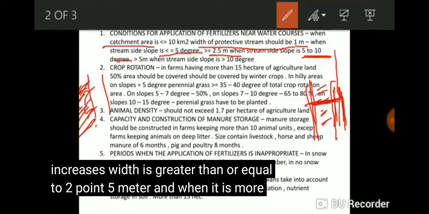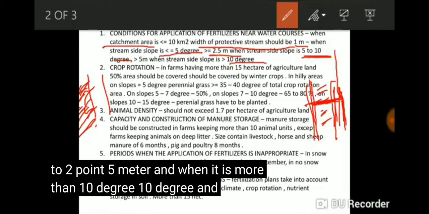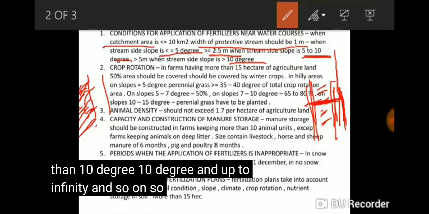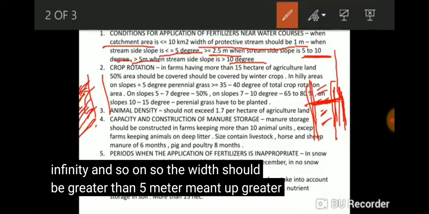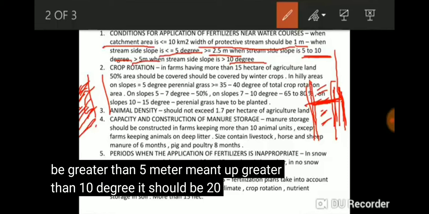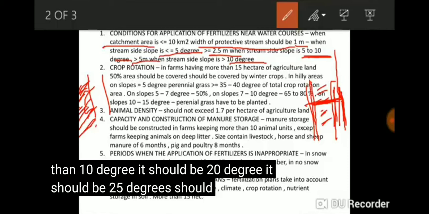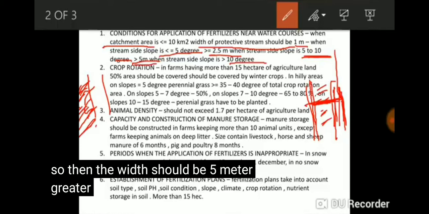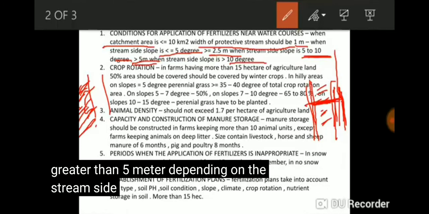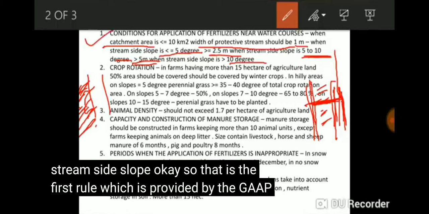And when it is more than 10 degree and up to infinity and so on, the width should be greater than 5 meter. Meaning greater than 10 degree, it could be 20 degree, 25 degree, 30 degree. Then the width should be greater than 5 meter, depending on the stream side slope. Okay, so that is the first rule which is provided by the GAP.